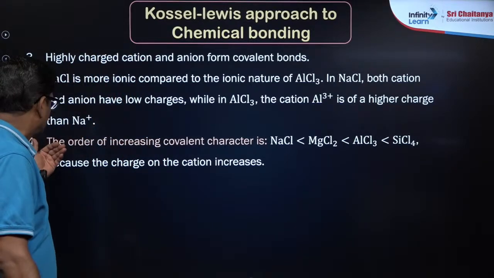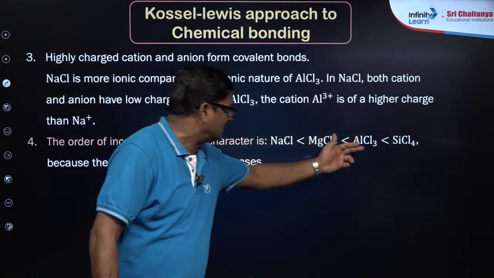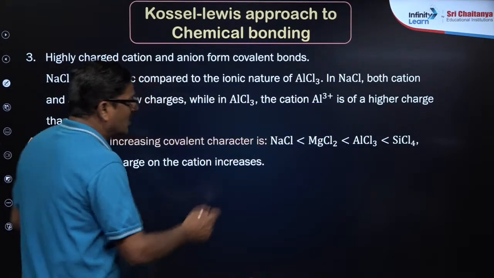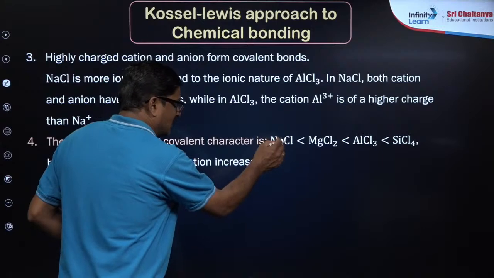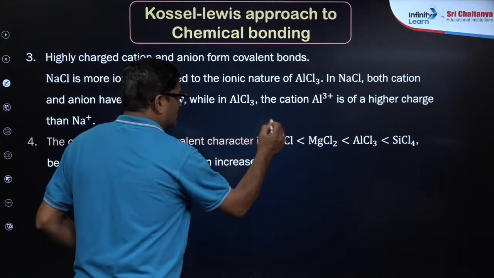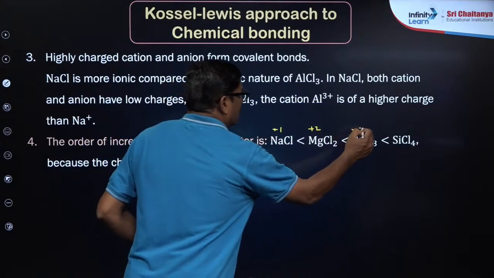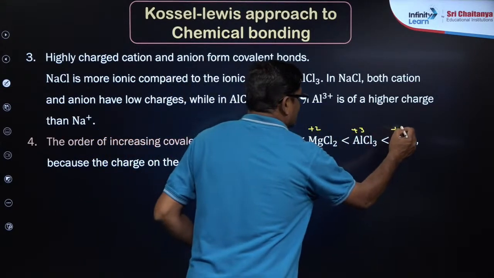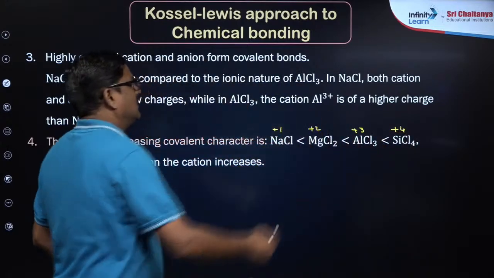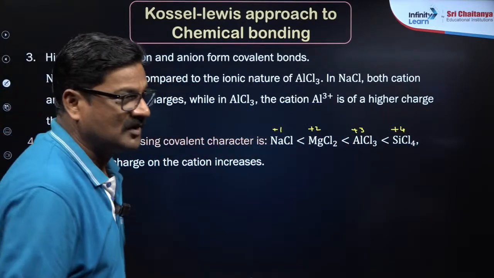So as far as the order of increasing covalent character: NaCl, MgCl2, AlCl3, SiCl4. Here chlorine is constant and cation is variable: Na plus 1, magnesium plus 2, aluminum plus 3 and silicon plus 4. So as positive charge increases, covalent character increases. That's what I want to say.